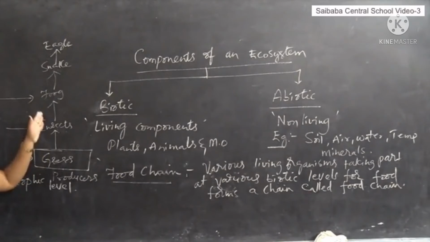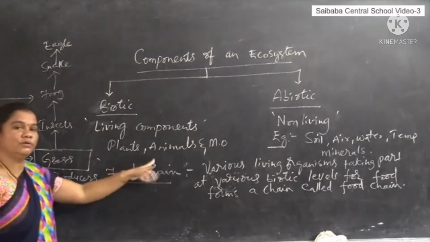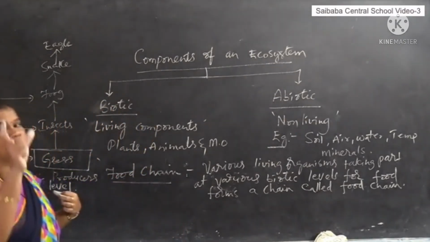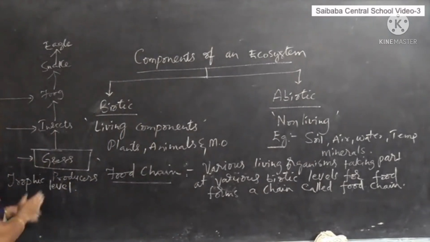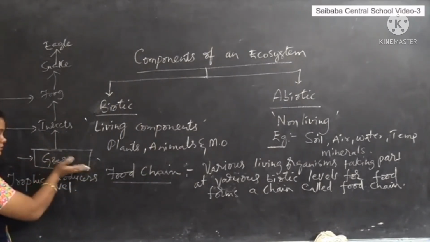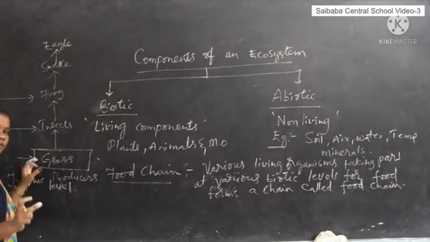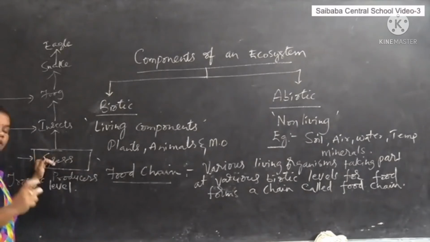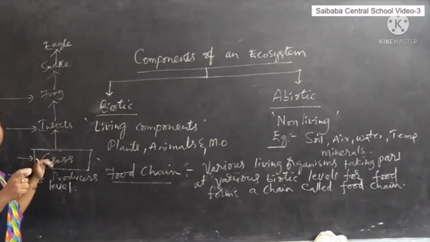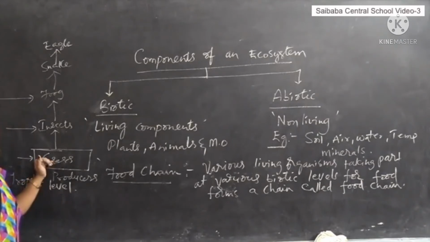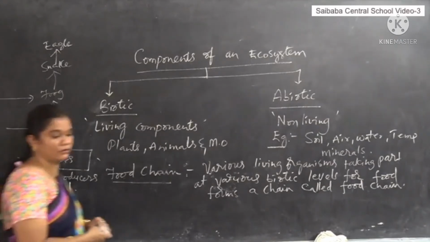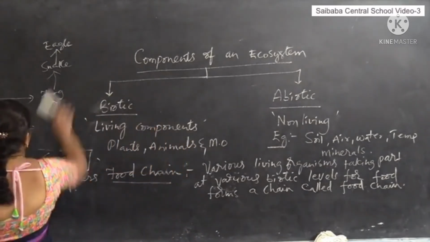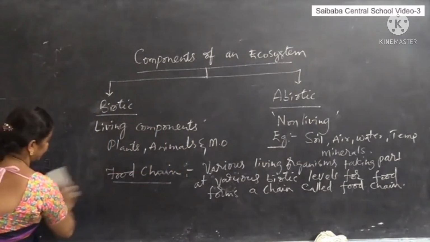In a food chain, the first trophic level always starts with producers, because producers are the organisms which can make food readily available for other organisms.